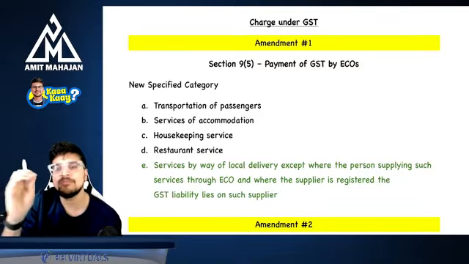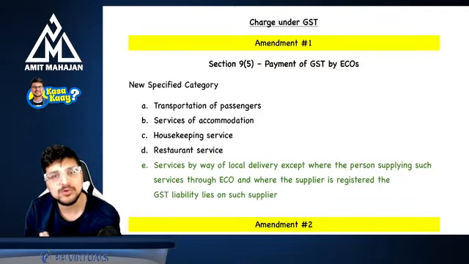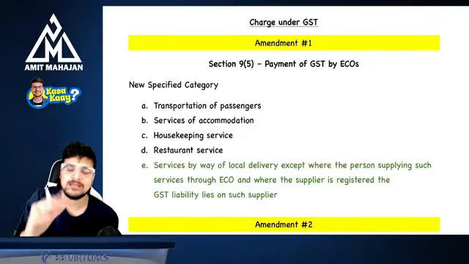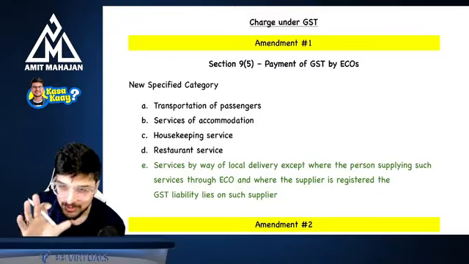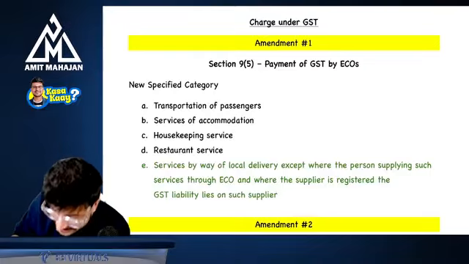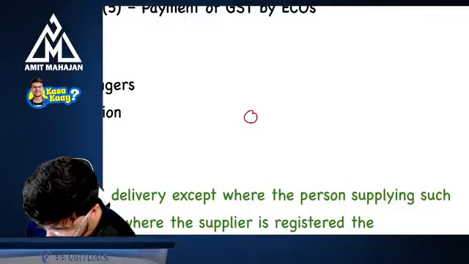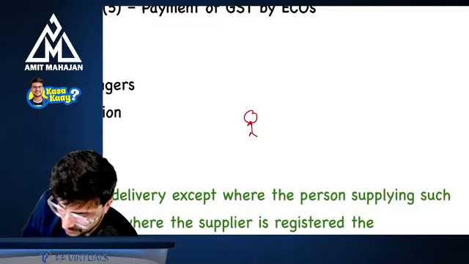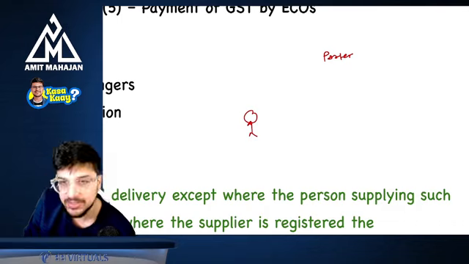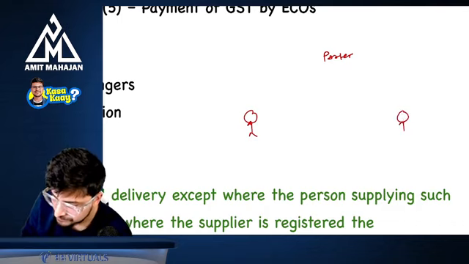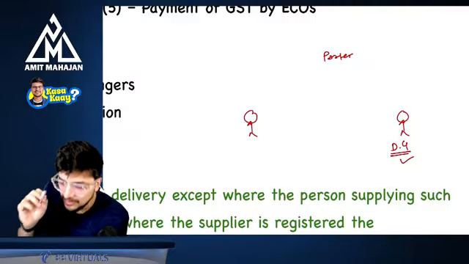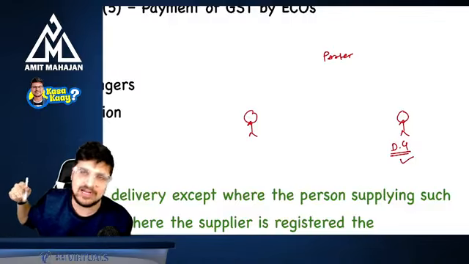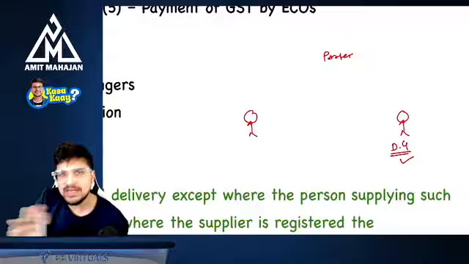Are you understanding this? There is one more app called Dunzo. Here, if you see, they are transporting goods only. So are these goods transportation agencies? No, these are not goods transportation agencies. So let's take one example. There is one person called Amit here. There is one e-commerce operator called Porter, and there is one person who is a delivery guy, DG. Now I went on Porter and told Porter the destination and the source, so Porter gave me that service.